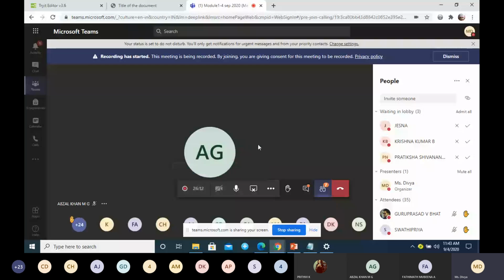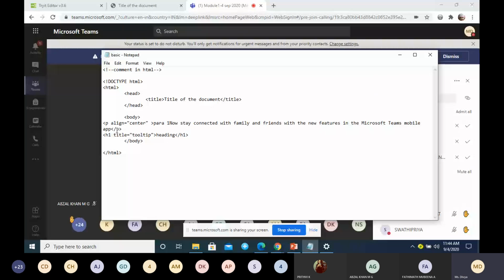Yes, ma'am. Okay. Any doubt in giving the attribute name and value pair? I'll be giving more examples later. For the time being, I have given just 2 examples. If they ask you in the exam about HTML syntax, you can give 2 examples like this. One example is align equal to center, an attribute and value pair. One more example is title equal to any title you can give. This is only for reference. When you mouse over this element, whatever title you have entered will appear.